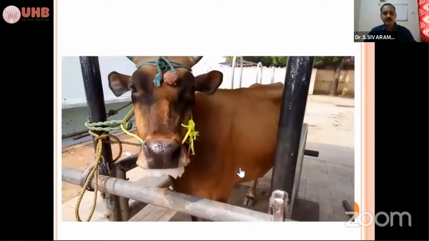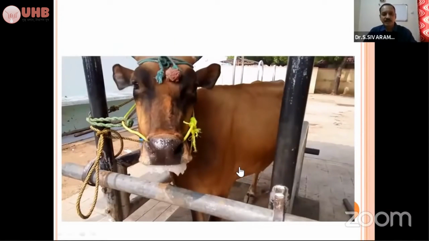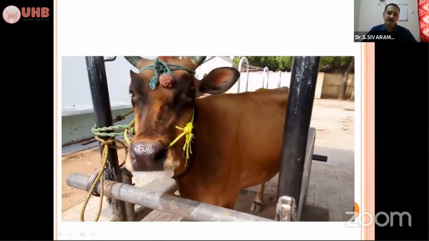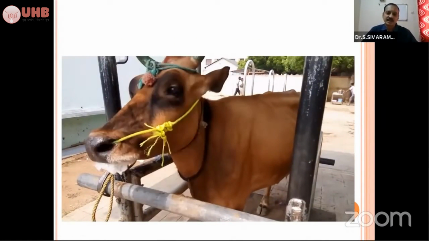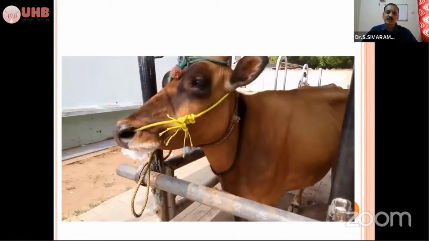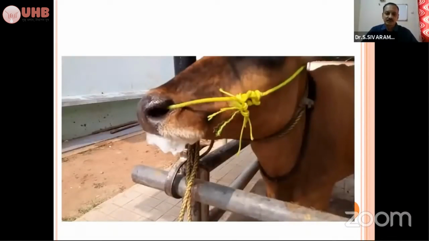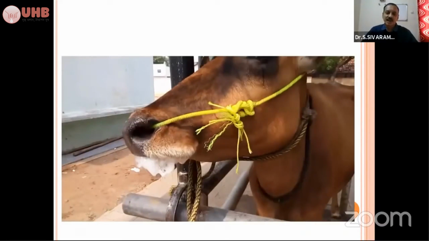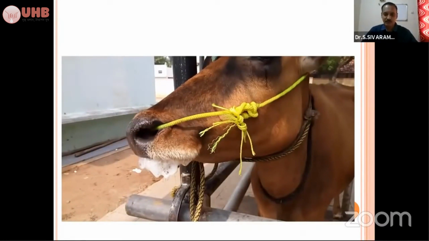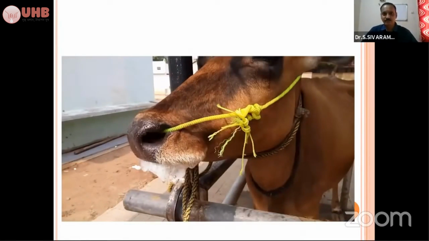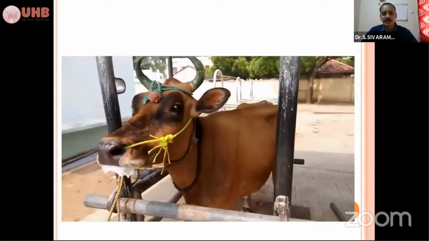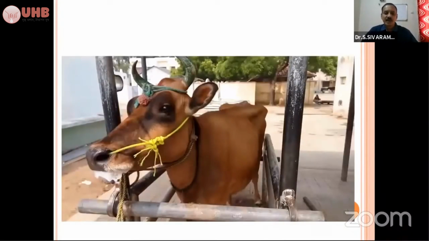See, here you are seeing a case. The animal is slightly excited and has frothy salivation, and shivering is there. In ketosis, there won't be any frothy salivation like this. See the eyes, it has an anxious expression, like a wild expression. And it is a case of rabies. It was previously suspected and they were treating it for ketosis, but it is a case of rabies.